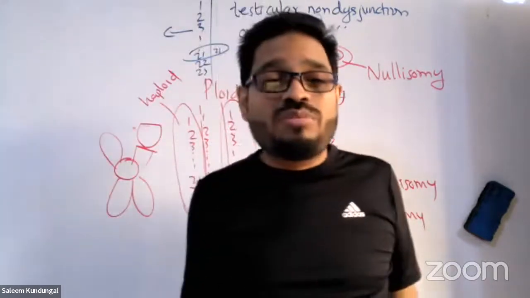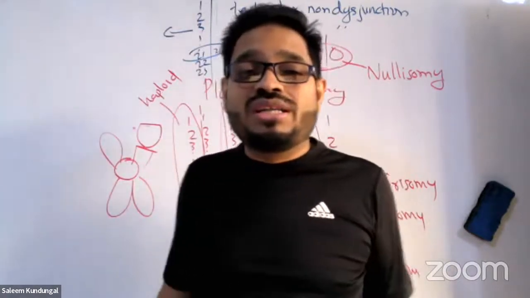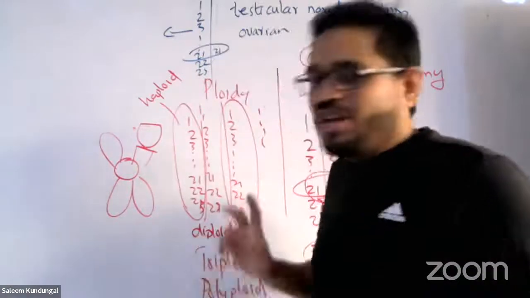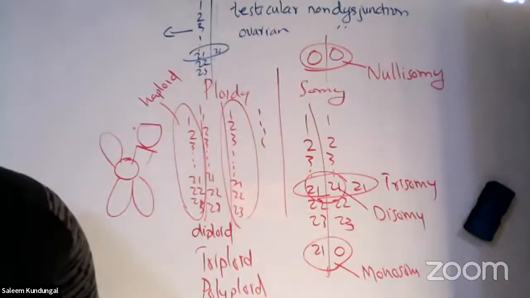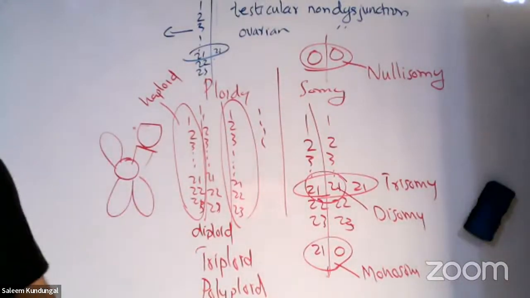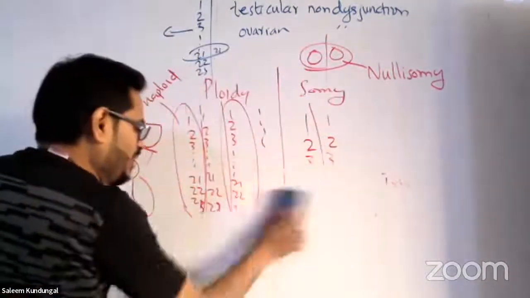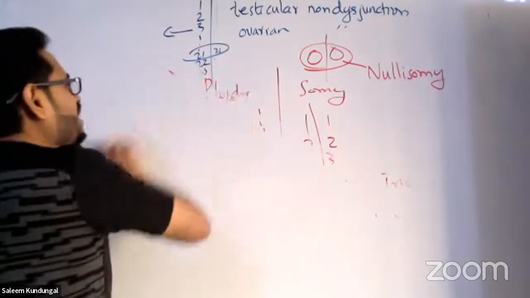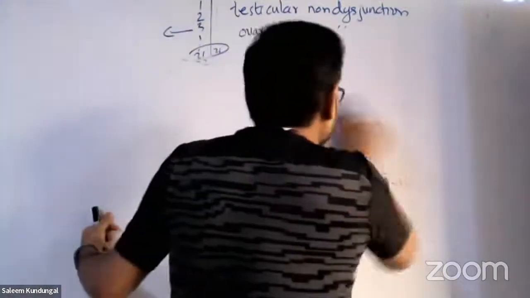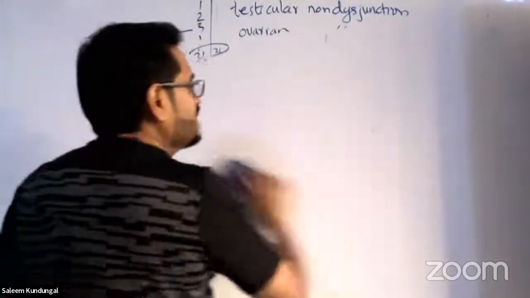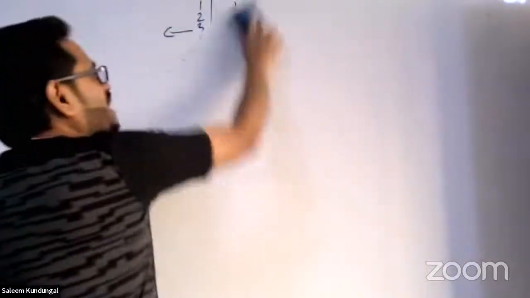Then comes the most important, which is because of the problem happening with X and Y chromosomes. That is Klinefelter and Turner. So many people confuse these names and write them opposite. I don't want that to happen. In Down syndrome, they will not make a mistake, but Klinefelter and Turner, people always confuse. By the way, guys, it's so simple to understand. Use the trick which I give you. Keep listening.